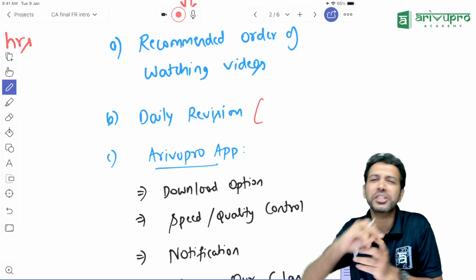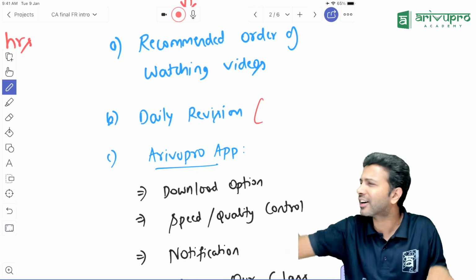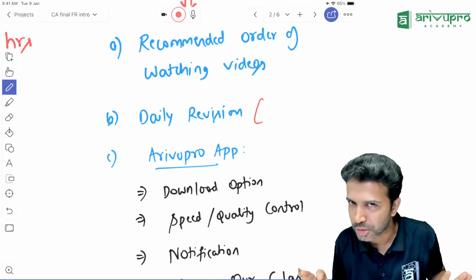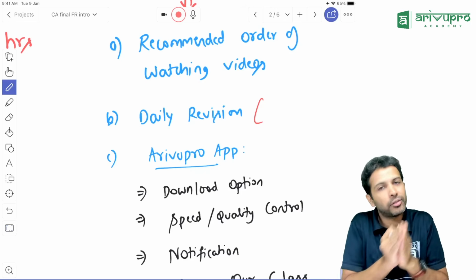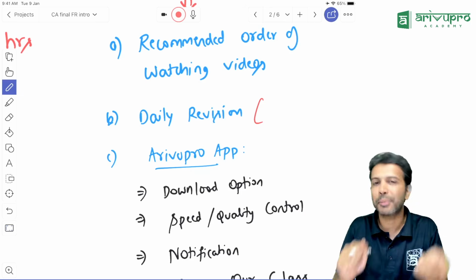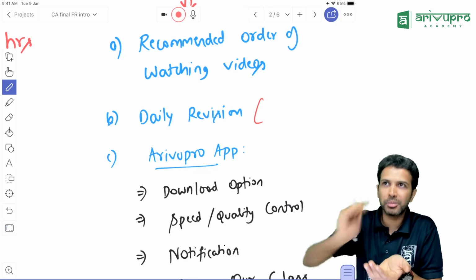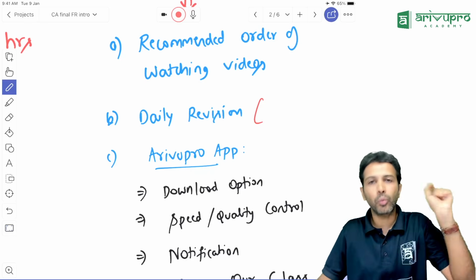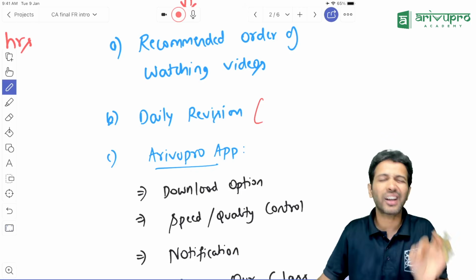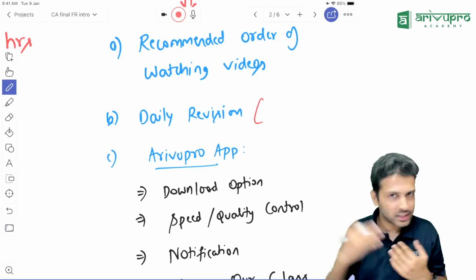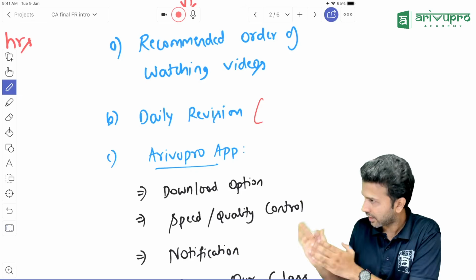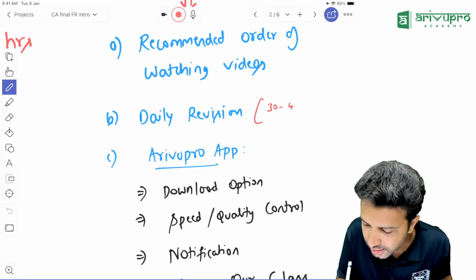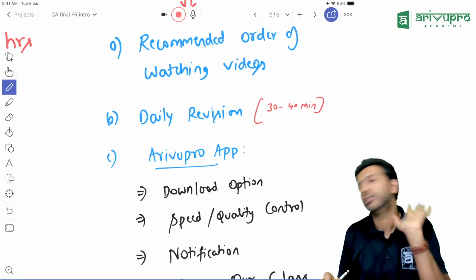Too much information pushed from all directions. Instagram, whatever. All this information being pushed means we tend to forget the old things. Same thing happens with our syllabus. So if I ask you about day 1's syllabus on day 50, you'll not be able to recall everything. One way you can make the syllabus easy is to at least revise. The majority of things I'll try to cover in the class only. Everything, solving and all, we will do in the class. All you are expected to do is 30 to 40 minutes of daily revision.